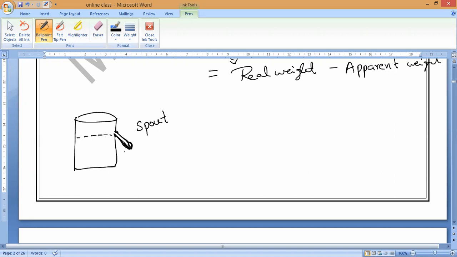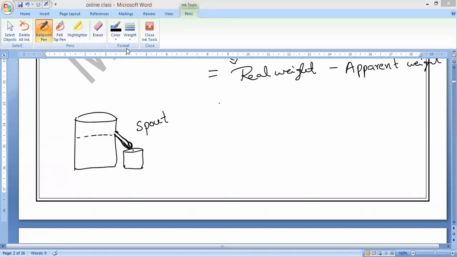Now here we can take one beaker and collect that water. Whatever water is displaced, we'll collect into this beaker. Now we have to take the weight. How can we measure it? Pradosh, which instrument will we use to measure the weight? I told you. Beam balance or spring balance?